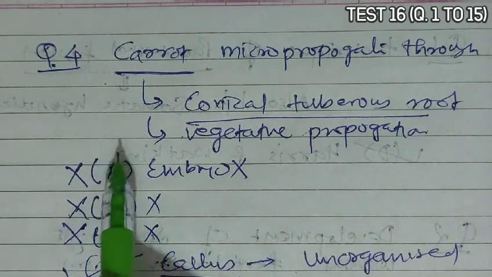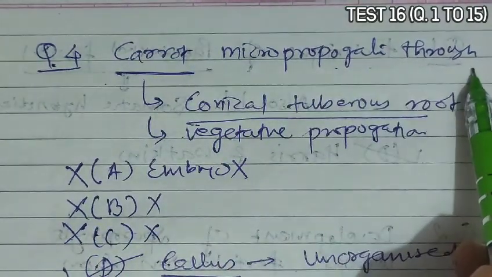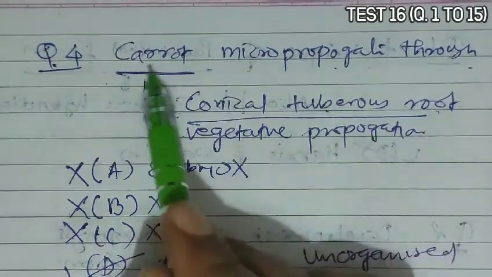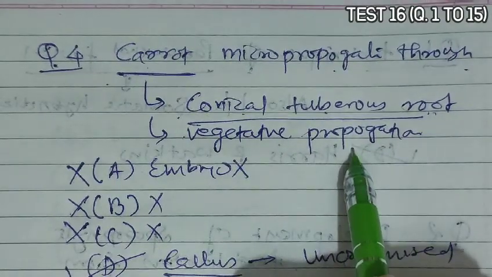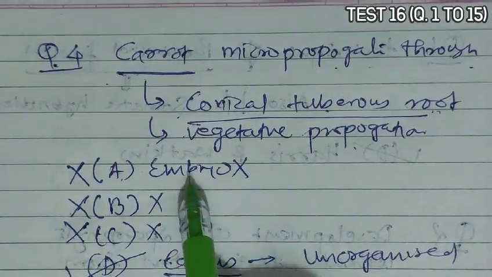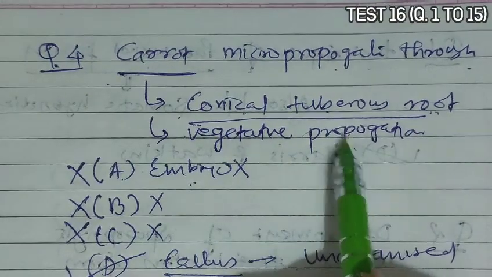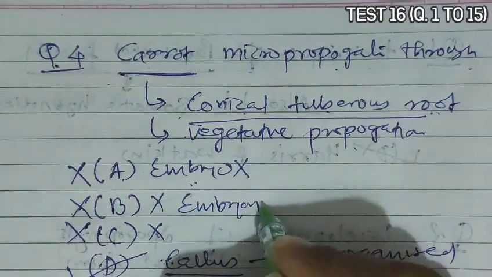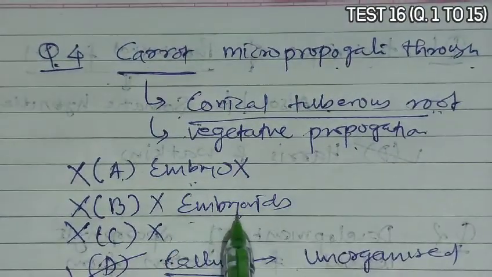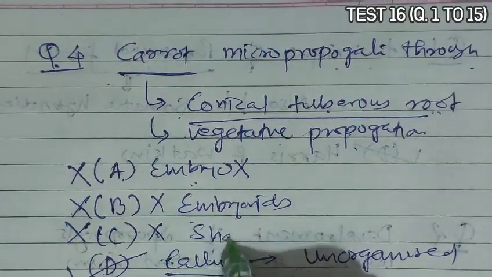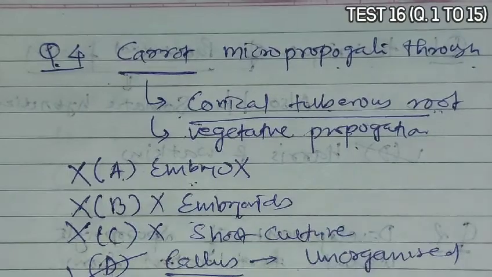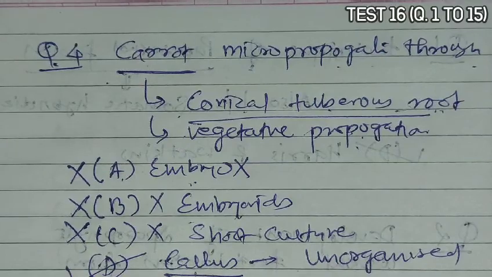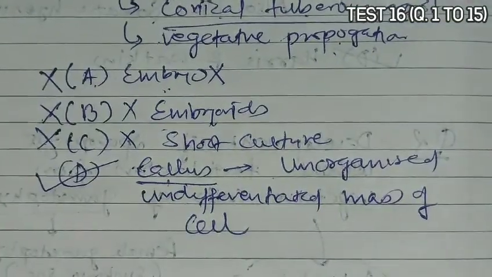So next we talk about question 4. Question 4 asks that carrot is micropropagated through. Now you know that carrot has a conical tuberous root, and it propagates through this root, so it shows vegetative propagation. Option A is embryo, produced during sexual reproduction, not during vegetative propagation, so it cannot propagate through embryo. Second option is embryoid. Through embryoids also it cannot propagate because it is also a sexual structure. C is shoot culture. Through shoot culture also it cannot propagate because its vegetative propagation occurs through the root. And callus, yes, callus can form if we perform tissue culture. So callus is the correct answer.